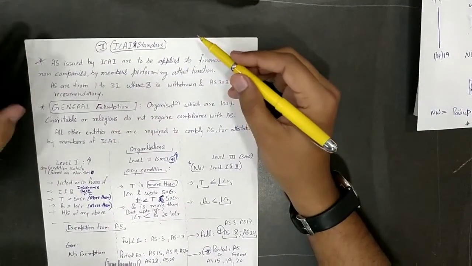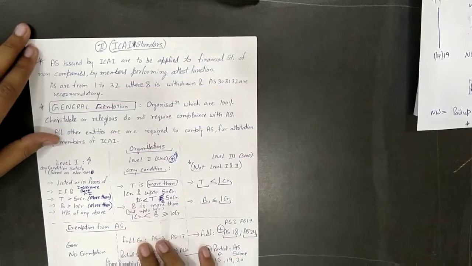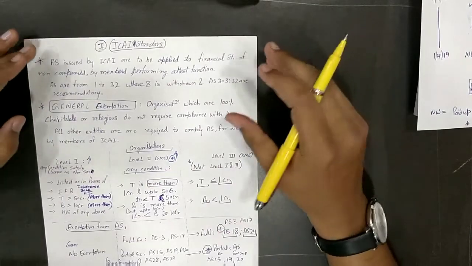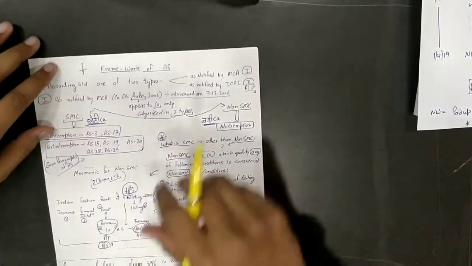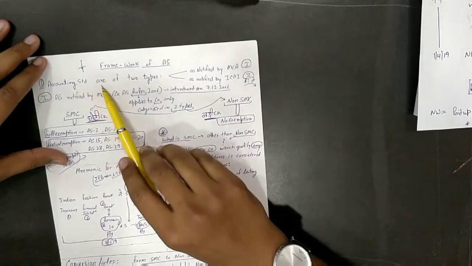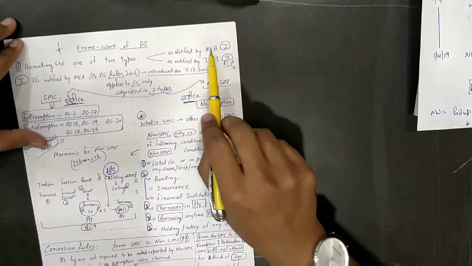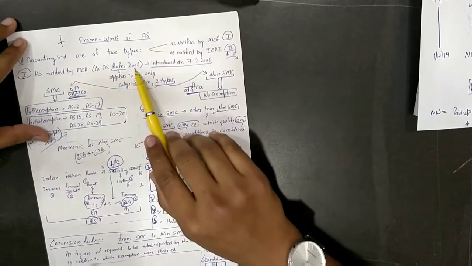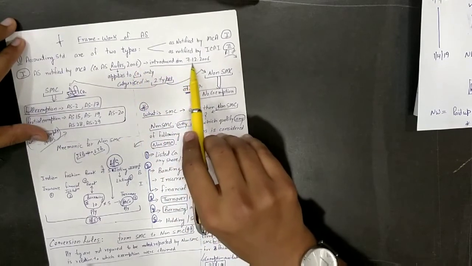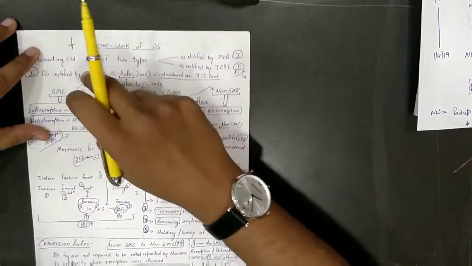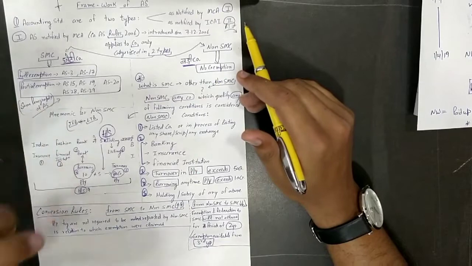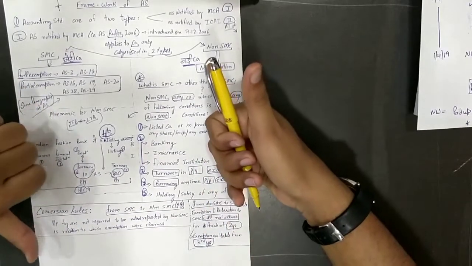Now we have two kinds of accounting standards, one which are given by ICAI and one which are given by MCA. All right, so I'll just discuss all those. Accounting standards are of two types: notified by MCA and notified by ICAI. As notified by MCA, Companies Rule 2006 was introduced on 7/12/16. Irrelevant. Notified by MCA, there are two types of companies: badi company and choti company.